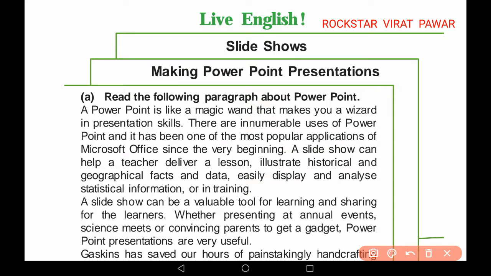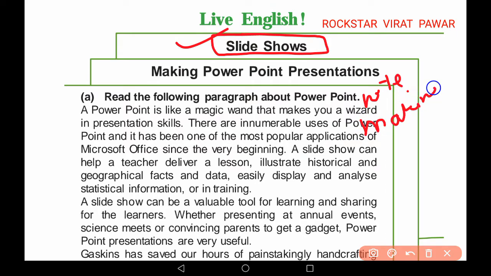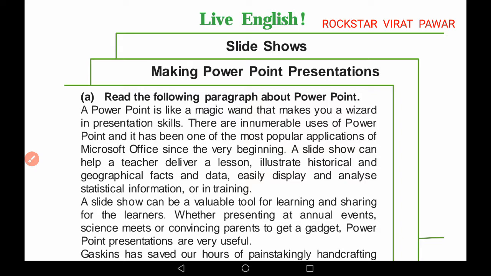So in this video we are going to learn slideshows. Slideshows are useful for what purpose? Slideshows are useful for note making purpose. Slideshows are useful for proper documentation of which points you have read previously. Slideshows are important for your projects also. That's why I think students should learn this topic very carefully.